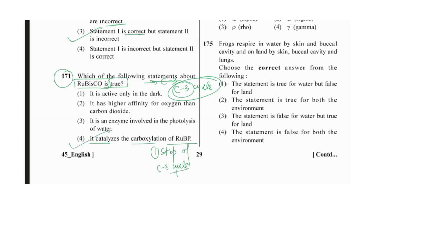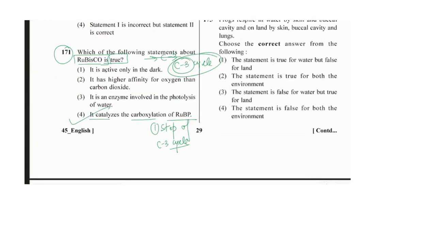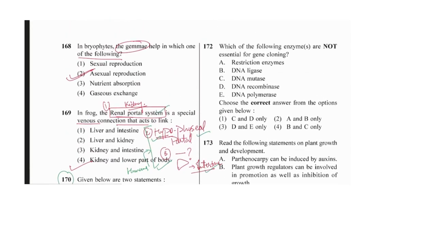So it is not active only in the dark, as they are saying. No, it has higher affinity for oxygen than CO2, and it is not the enzyme involved in the photolysis of water. No.